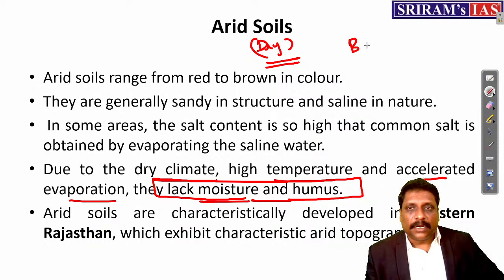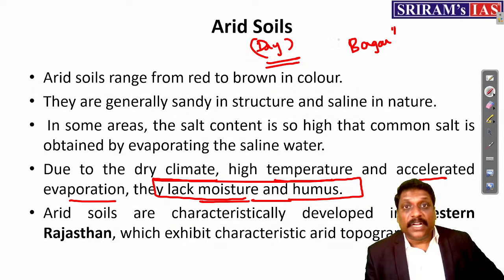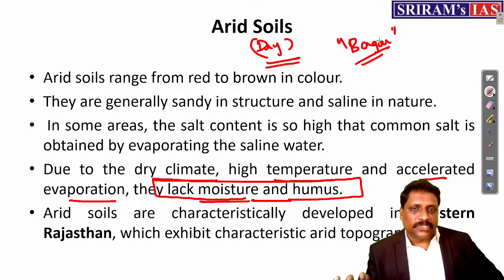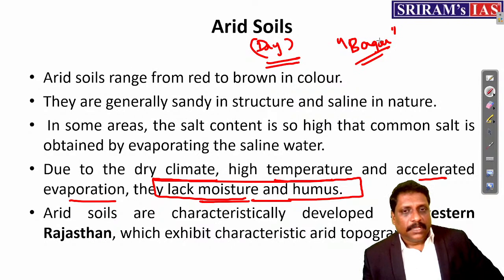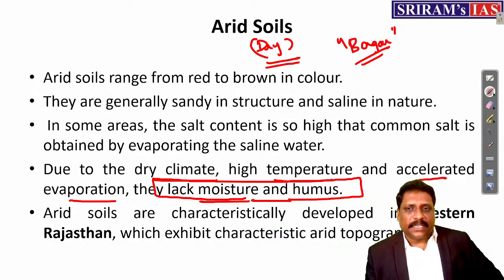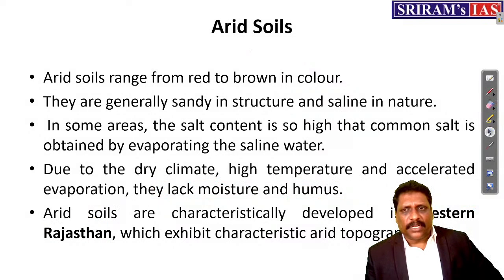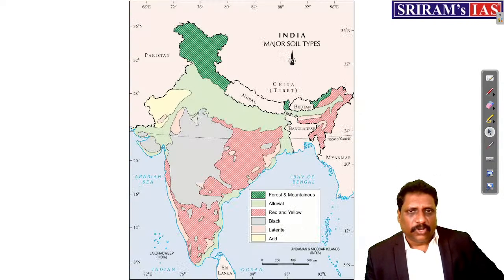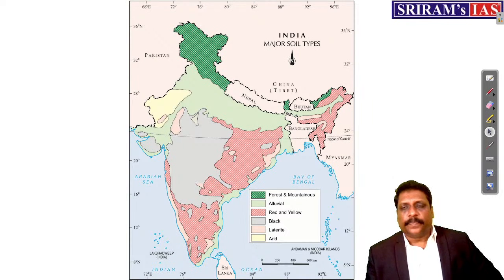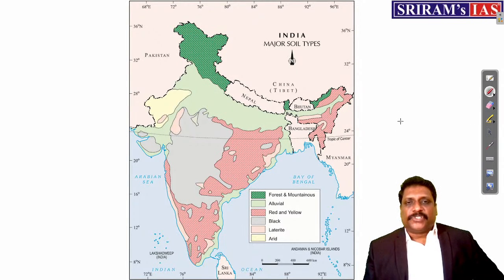You remember Bagar, Rajasthan Bagar, Bhiwani Bagar, etc. They are arid soils, but still kind of fertile soil because minerals were there, right? And where exactly can I generally have these arid soils? Western Rajasthan is a classical example of having this arid soil. Saline soil alone, I'm just giving it to you for reference purposes.